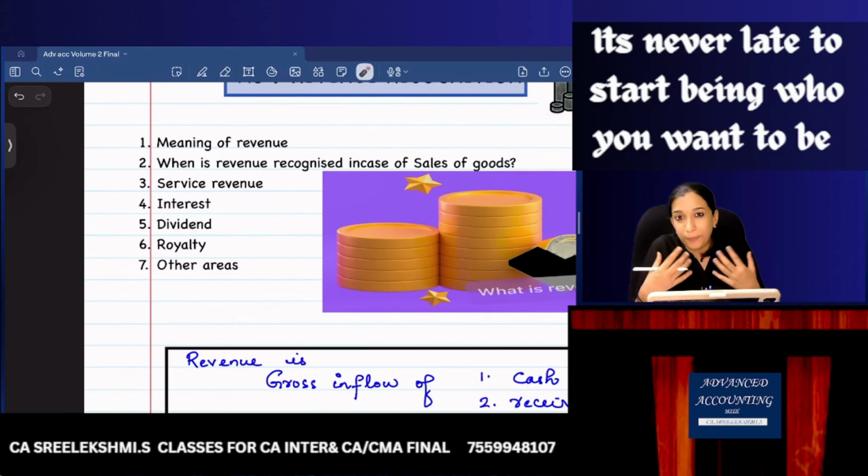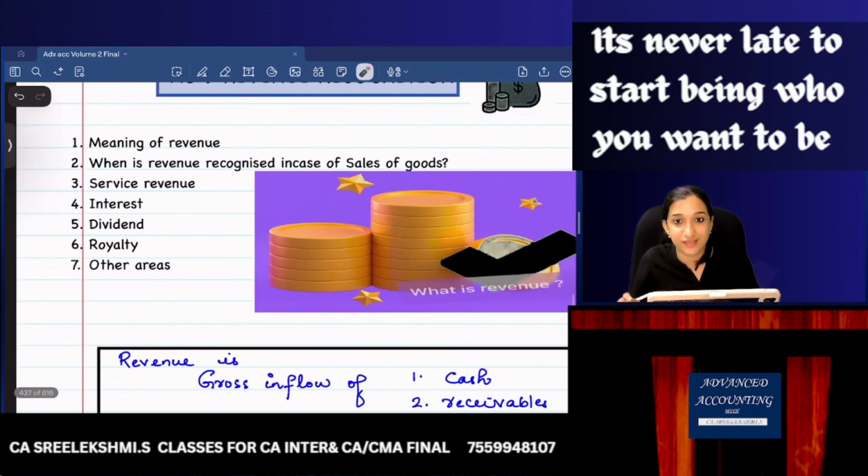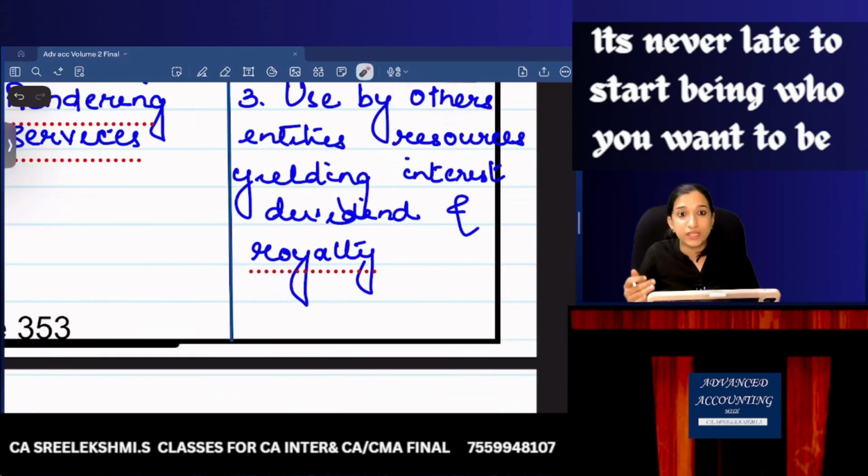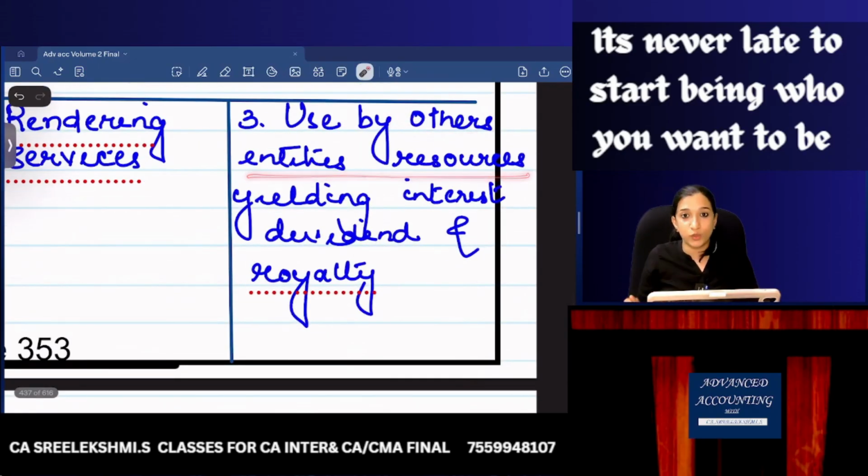Now, if I invested in a company, that company is using my funds. That is why they are giving me dividend. Royalty is similar to rent. If you are using my building, you are giving me rent. So outsiders are using the entity's resources, yielding interest, dividend, royalty.